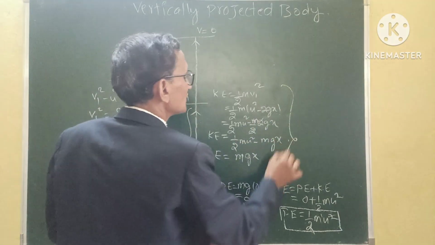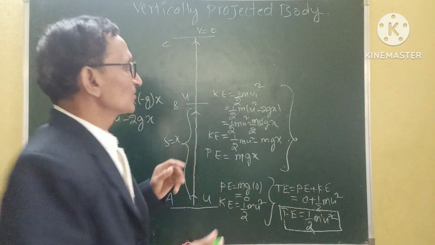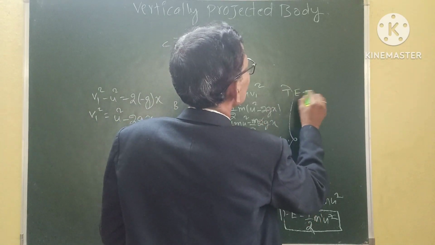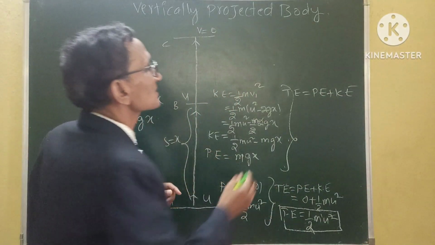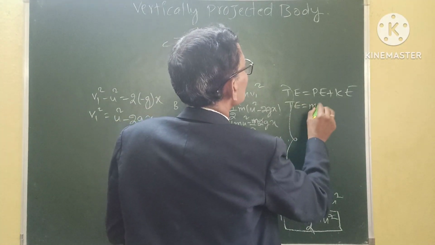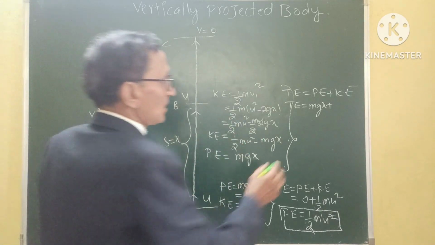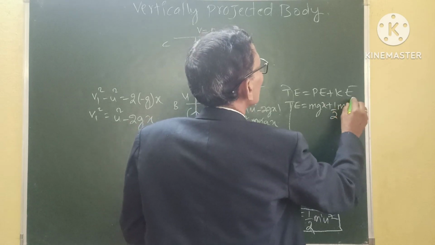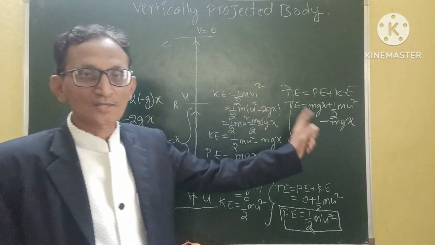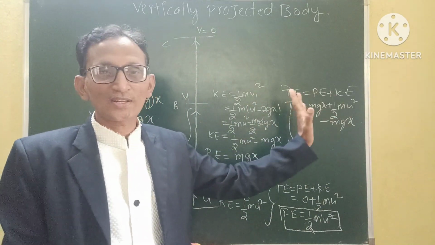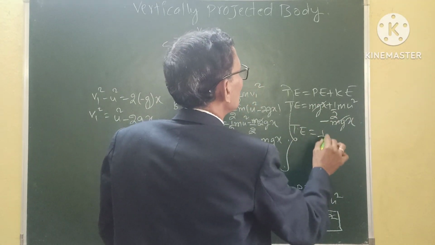Now what is the total energy? Let us see the total energy for this body. Total energy is the sum of the kinetic energy and potential energy. So total energy is equal to potential energy plus kinetic energy. What is the potential energy? mgx. So total energy is equal to mgx plus kinetic energy, which is half m u square minus mgx. So mgx plus mgx and minus mgx both get cancelled. So the total energy we are getting is half m u square.